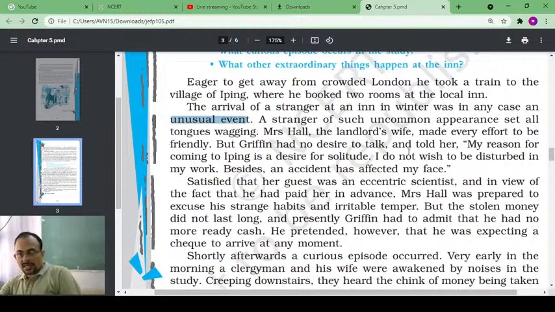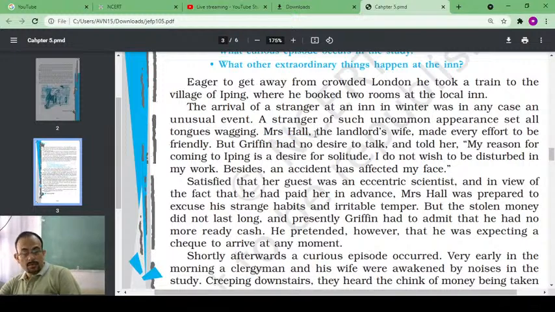A stranger of such uncommon appearance set all tongues wagging. It means everybody was talking about him. Mrs. Hall, the landlord's wife, made every effort to be friendly. Mrs. Hall was the landlord's wife.